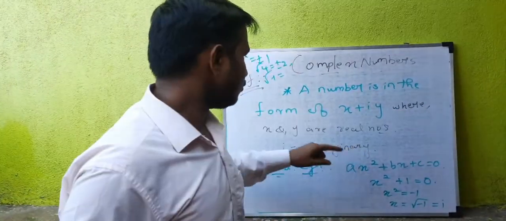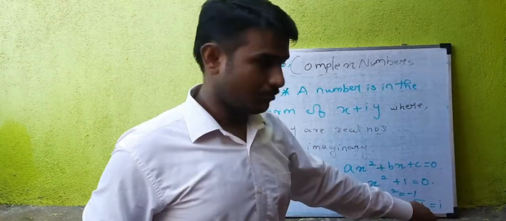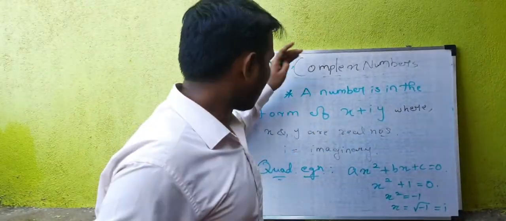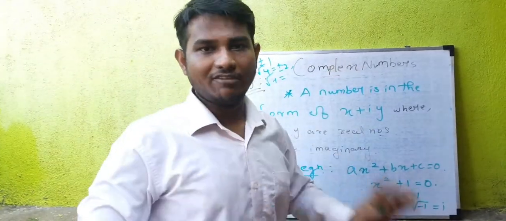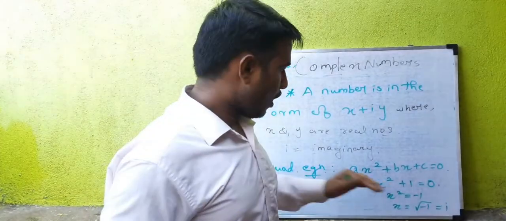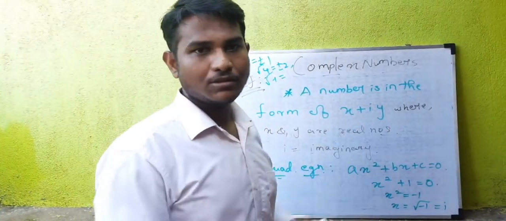So a number in the form of x plus iy, where i means this imaginary number and x and y are real numbers, is called a complex number. This is the complex number definition. I hope you understood the definition of complex number and the origin of the complex number. Okay, so let's do some more examples of complex numbers.